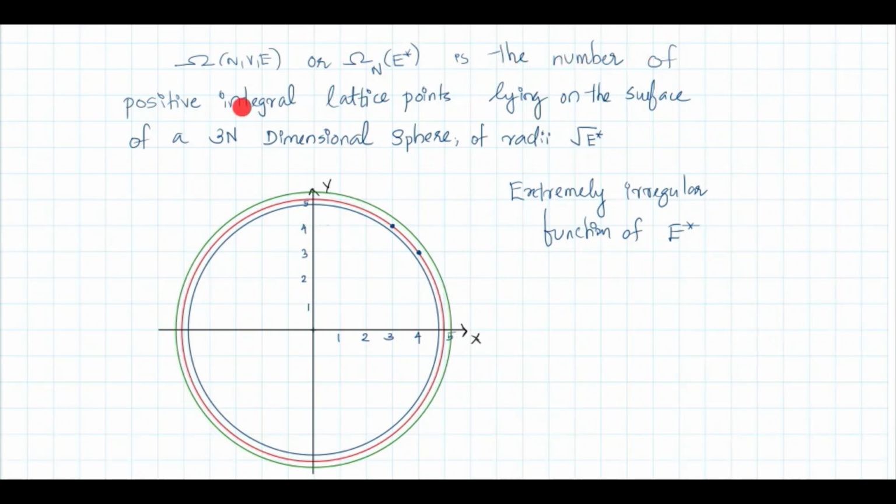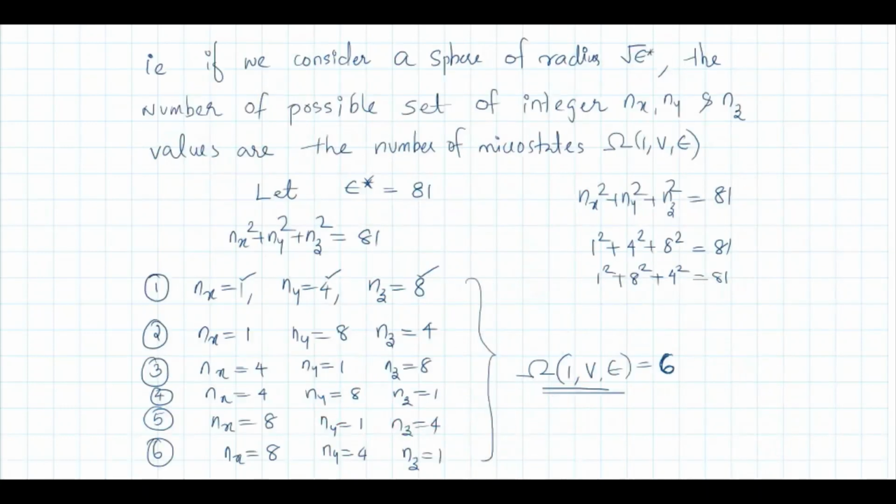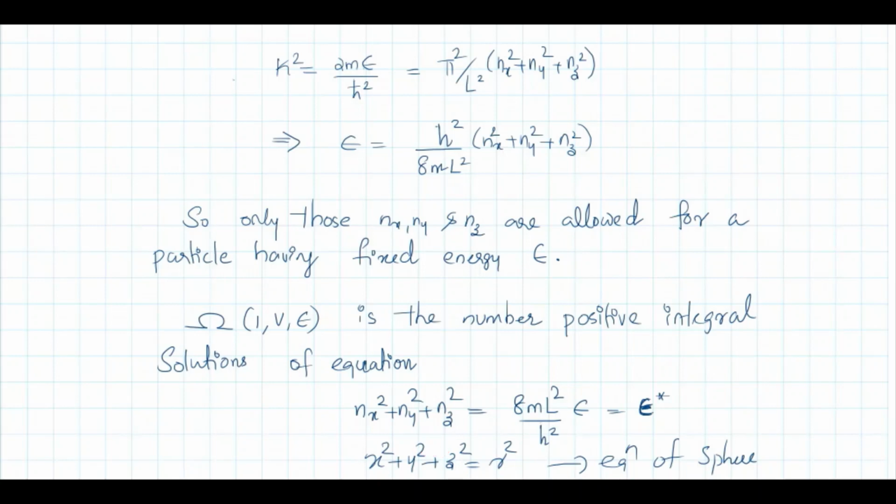They are actually the number of positive integral lattice points lying on the surface of a 3n dimensional sphere of radii root E star. Because if you have omega 1 V epsilon, it is the number of lattice points on the surface of a three-dimensional sphere. Because here you have a three-dimensional sphere, x square plus y square plus z square equal to r square, or nx square plus ny square plus nz square is equal to root E star square. This is a three-dimensional sphere.